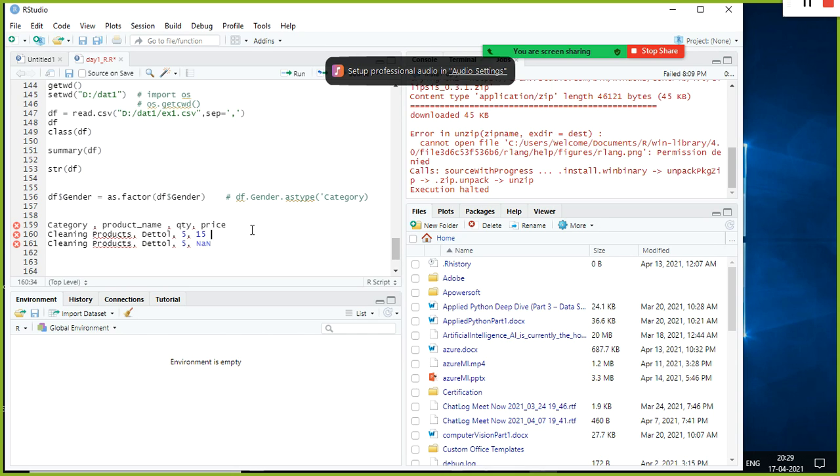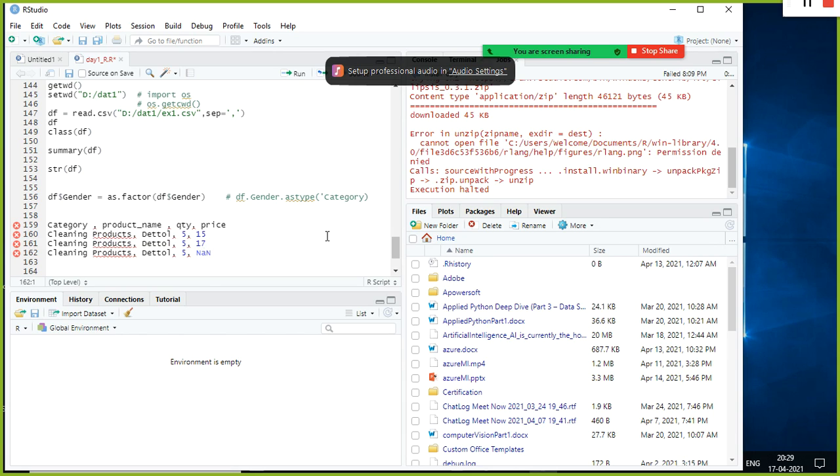Or let's say you argue with me that even for the Dettol, or any product, the price can change over a period of time. Let's say 17 rupees. Based on the demand, the price can increase, or sometimes the price can decrease.